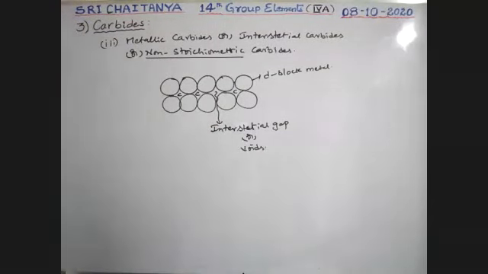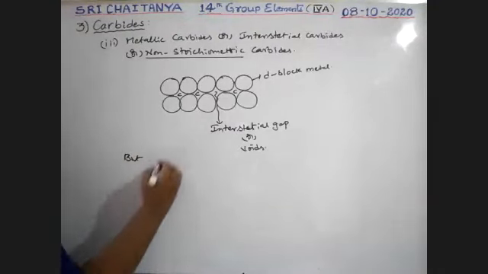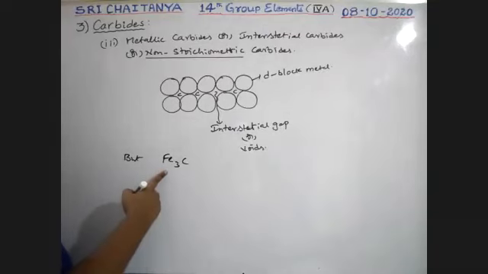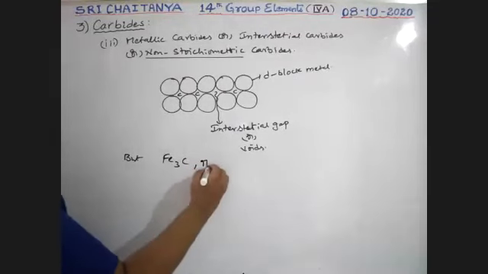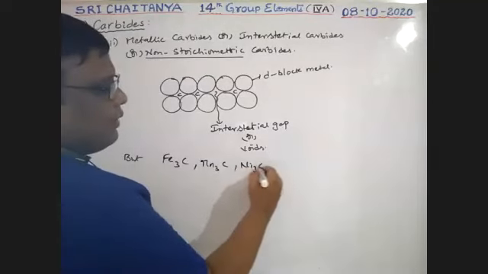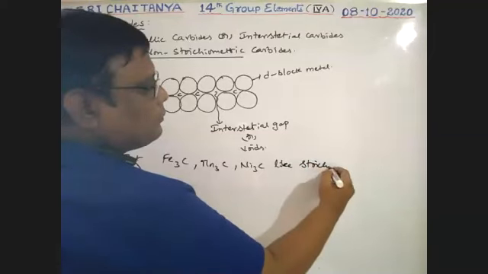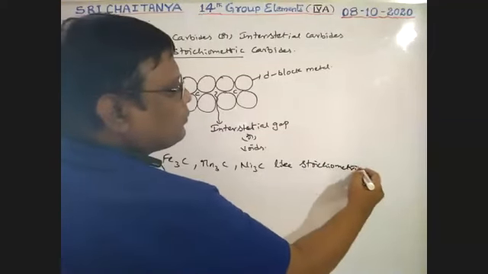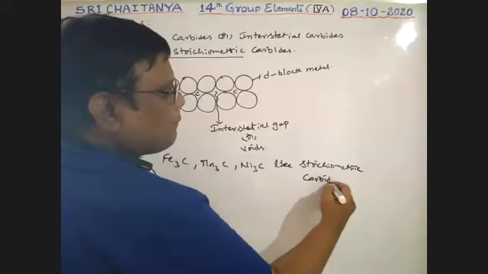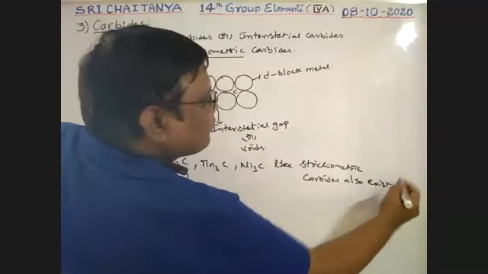But Fe3C is stoichiometric, Mn3C is stoichiometric, Ni3C, like that, stoichiometric carbides also exist.